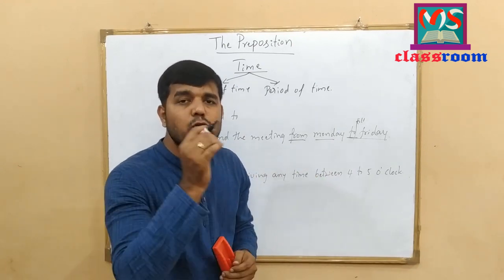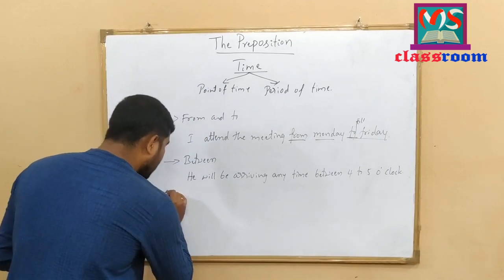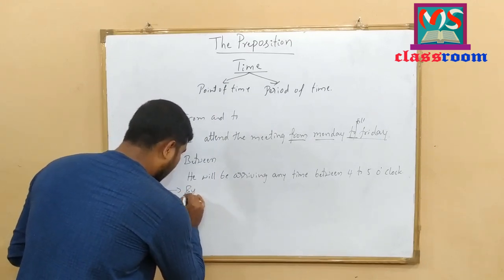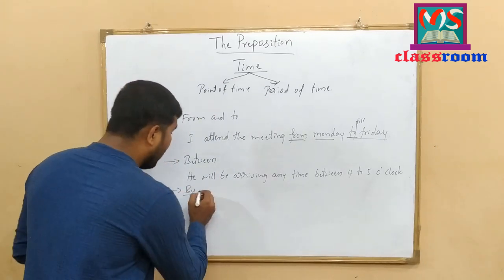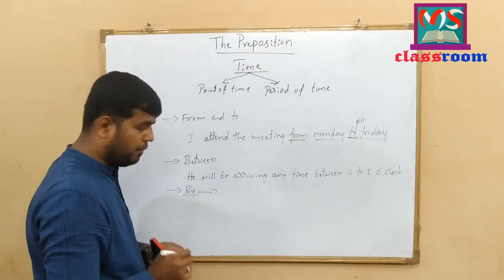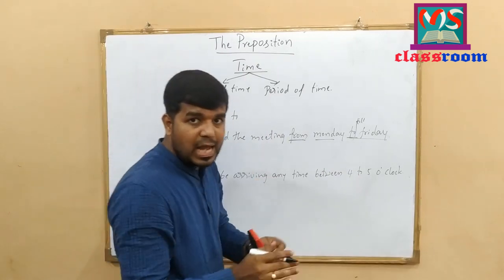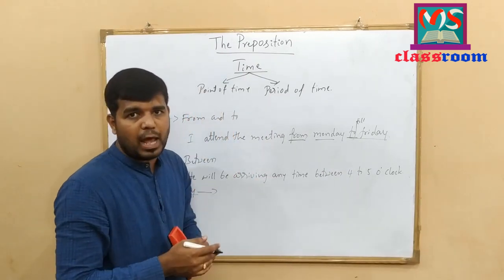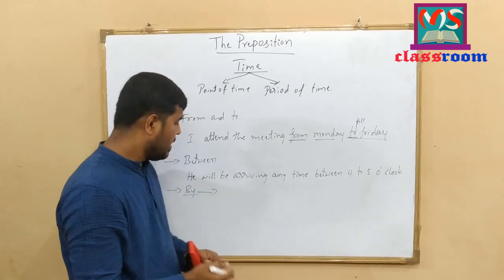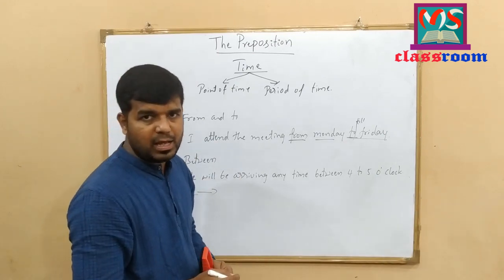Let me discuss the use of the preposition by according to time. Here, by is used to refer to the exact time or point of time in future tense. Let me write an example here.